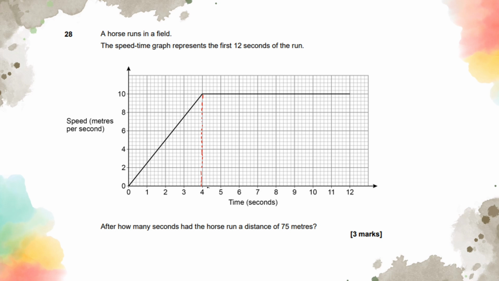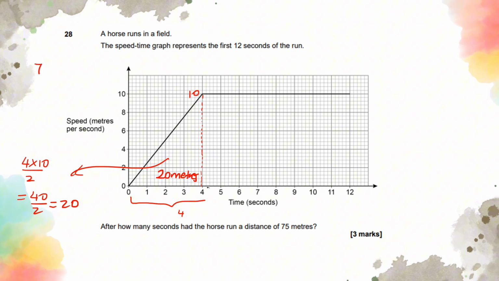So if I find the area of this triangle here, which is 4 by 10, this section is going to be 4 times 10 divided by 2. So that's 40 over 2, which is 20. This is 20 meters. Because we're trying to reach a distance of 75, if I do 75 take away 20, I am now looking for 55 meters more.